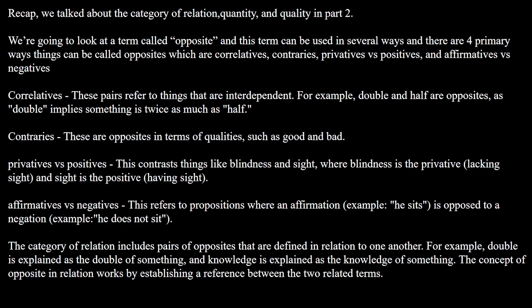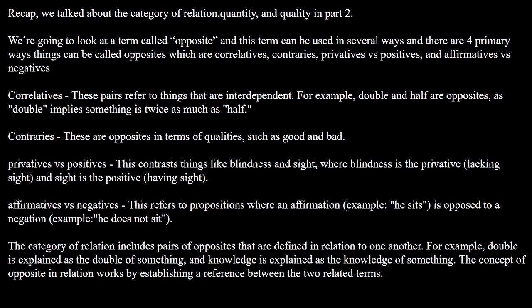So correlatives. These pairs refer to things that are interdependent. For example, double and half are opposites, as double implies something is twice as much as half. And contraries, these are opposites in terms of qualities such as good and bad, white or black. Privatives versus positives. So this contrasts things like natural states, like blindness and sight, where blindness is the privative, lacking sight or the absence of sight, and sight is the positive, which is having sight, right?